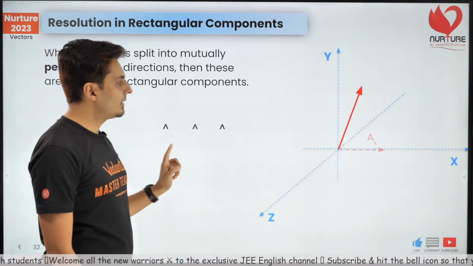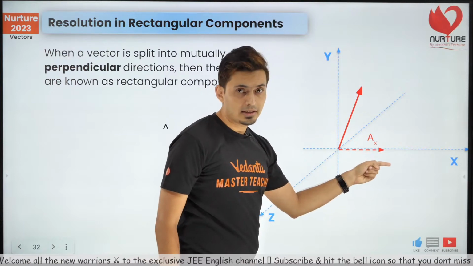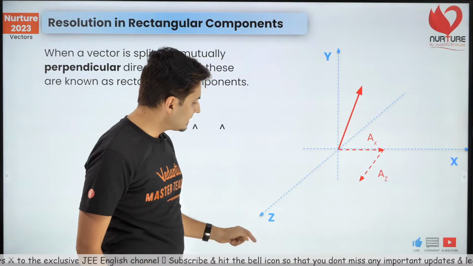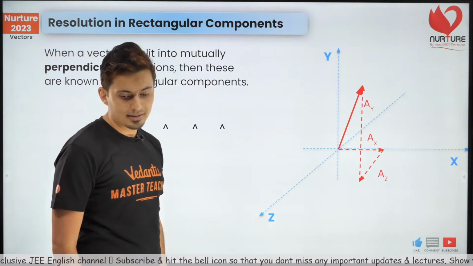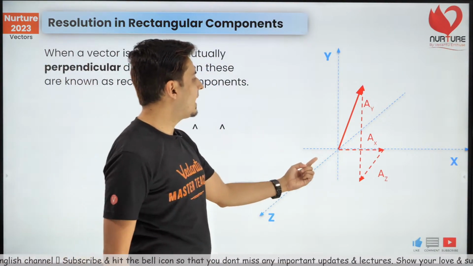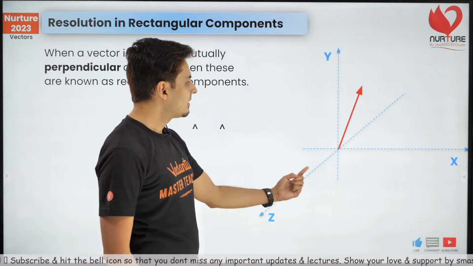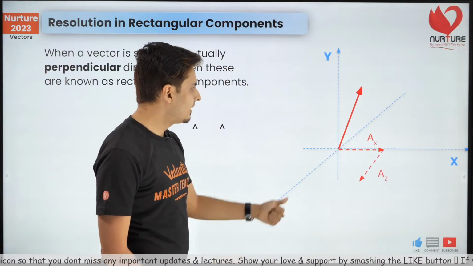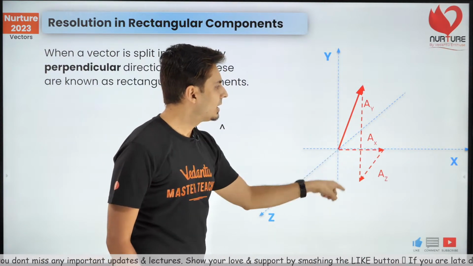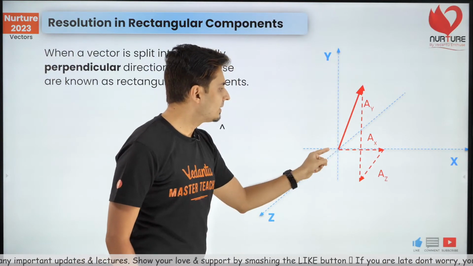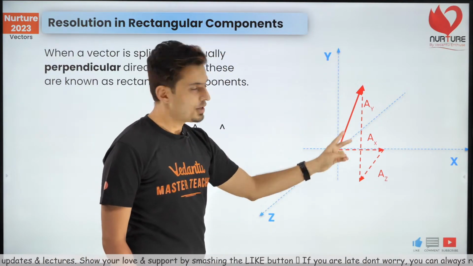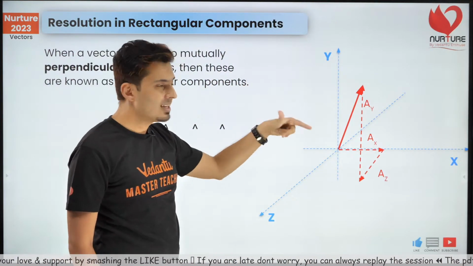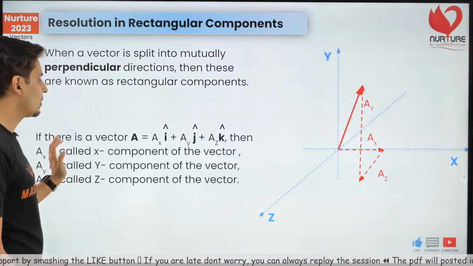And you can see this vector is nothing but a vector along the x-axis plus a vector along the z-axis plus the vector along the y-axis. That's going to give me back the original vector. You can see that once again. This vector, this big one, is something in x, something in z and something in y. That will give you, by the law of polygon, from start till end the original vector. So I've replaced this vector with 3 mutually perpendicular vectors, that's the x, y and the z components.